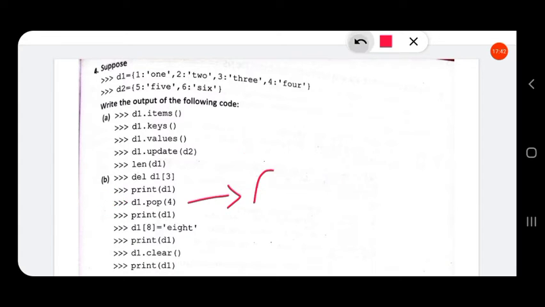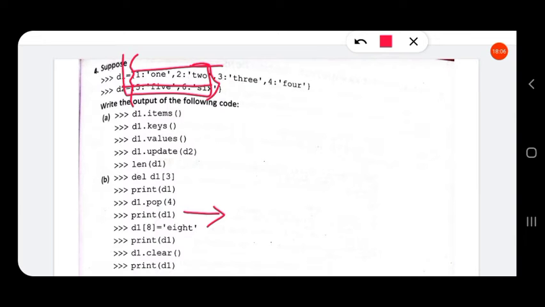Now the next statement, print(D1). So D1 will be what? Dictionary D1 will contain only these 2 key value pairs, that is 1: ONE, 2: TWO. From this, only this much will now be present in the dictionary.